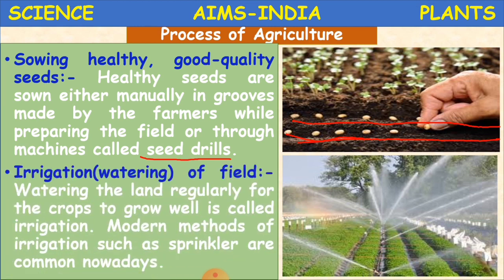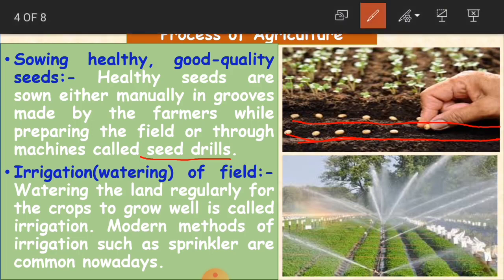And the fourth one here is irrigation. Irrigation is nothing but watering of the field. Watering the land regularly for the crops to grow well is called irrigation. Like watering the plant, in the sense the land, regularly, for the crops to grow well. So why do we water the crop, children?